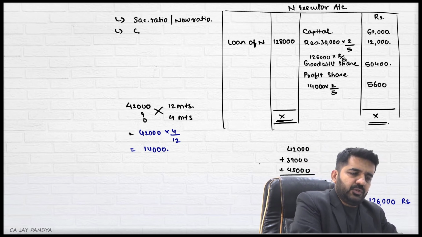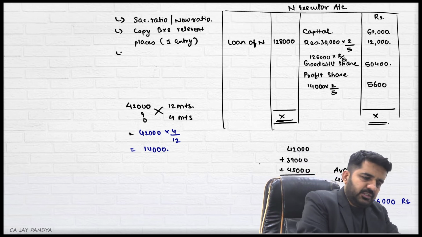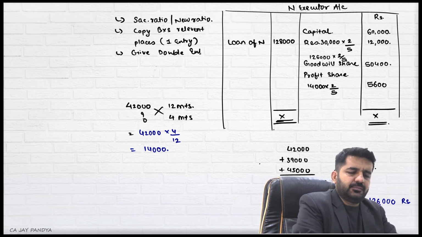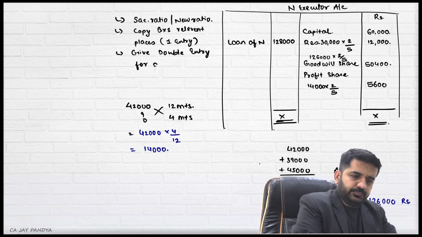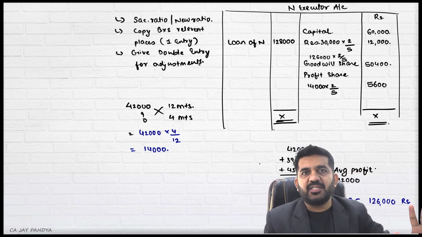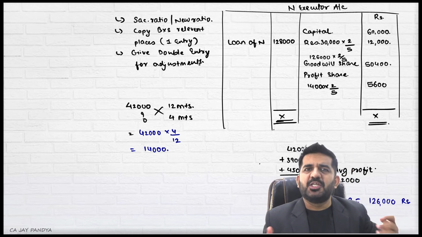Then copy the balance sheet at relevant places. One entry, because the balance sheet is a tallied sheet. Give double entry for adjustment. For adjustment, you need to give one debit, another credit. Then valuation of goodwill and share of goodwill.